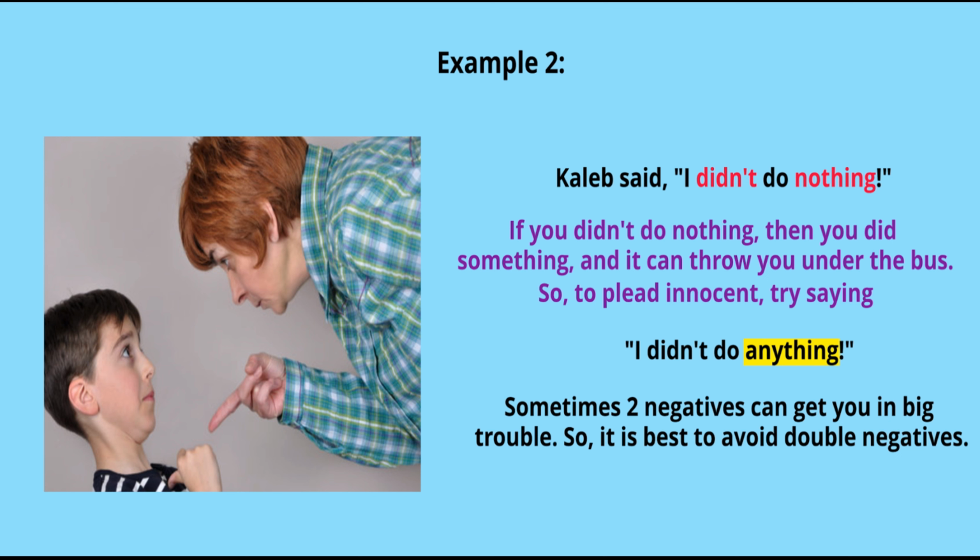In the image, you can see a mom scolding her son. Caleb said, "I didn't do nothing." If you didn't do nothing, then you did something, right? And it can throw you under the bus. It can throw you into trouble. So, to plead innocent, you can try saying, "I didn't do anything." Sometimes two negatives can get you in big trouble. So, it is best to avoid double negatives.